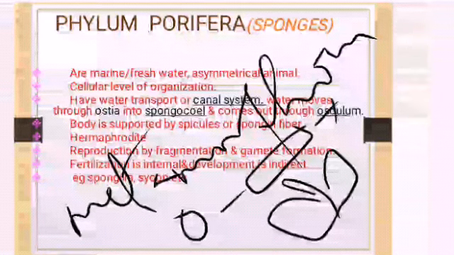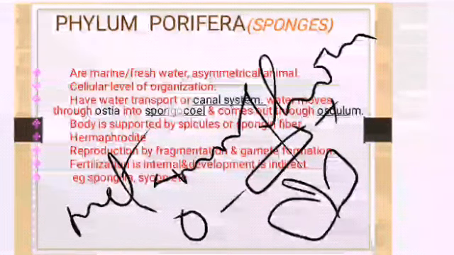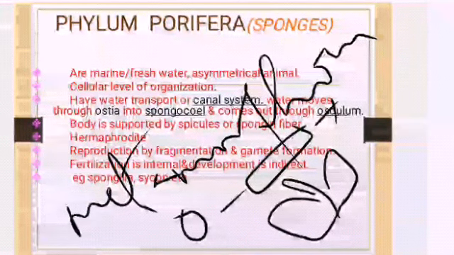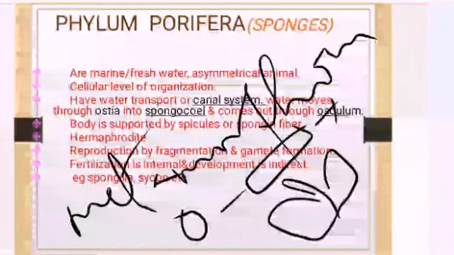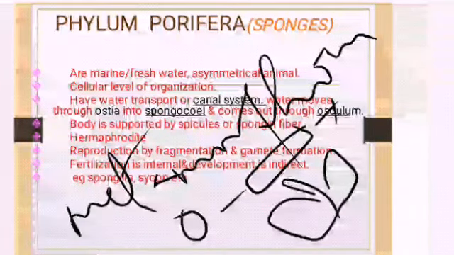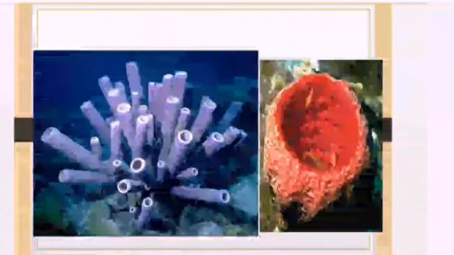Then we call that what? Indirect development. In indirect development, what is the process which is taking place? Metamorphosis. The adult does not resemble the larval stages. So, that sort of development we call indirect development, and Porifera have indirect development. Examples: sponges, Scypha are all examples. So, you can find here sponges, Scypha; these are all poriferans, right.